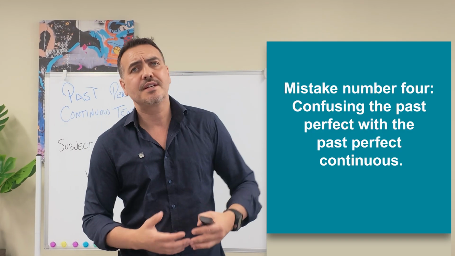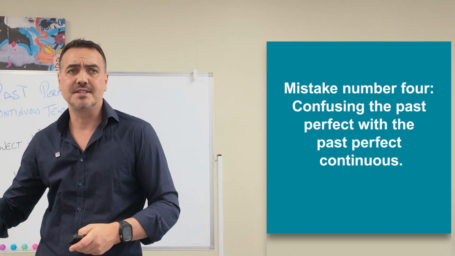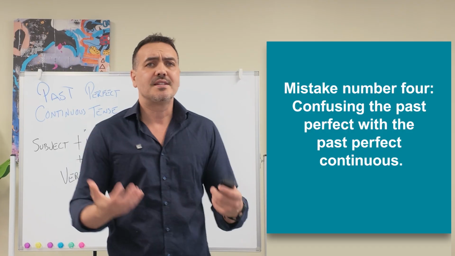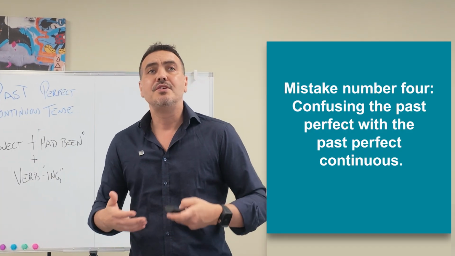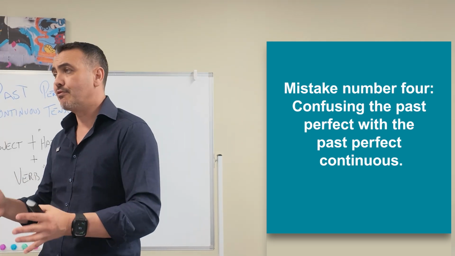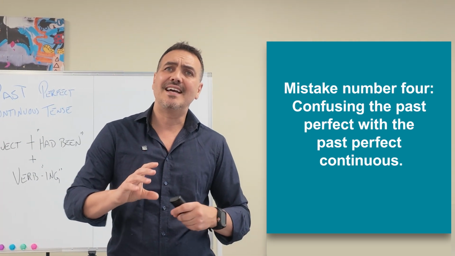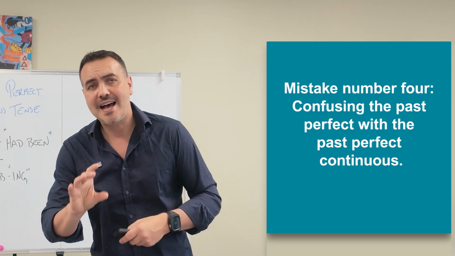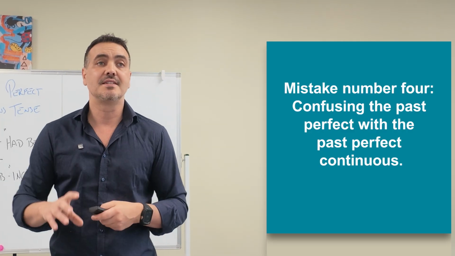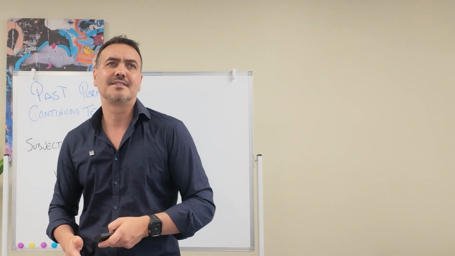Mistake number 4 is confusing the past perfect with the past perfect continuous. If you want to focus on the completed result, use the past perfect, okay? Like, I had read the chapter before class, okay? If you want to focus on the activity and the time, use the past perfect continuous. For example, I had been reading the chapter for an hour before class, okay?